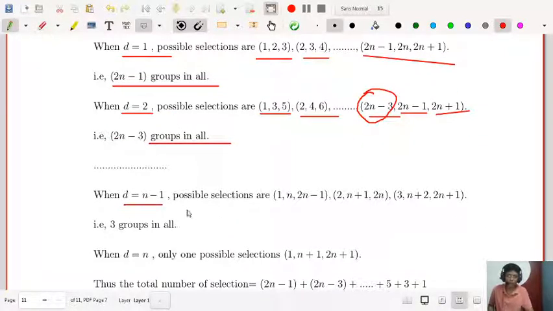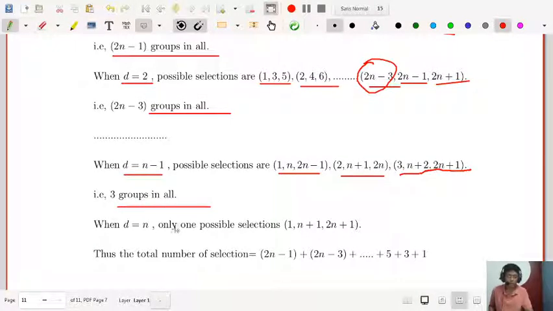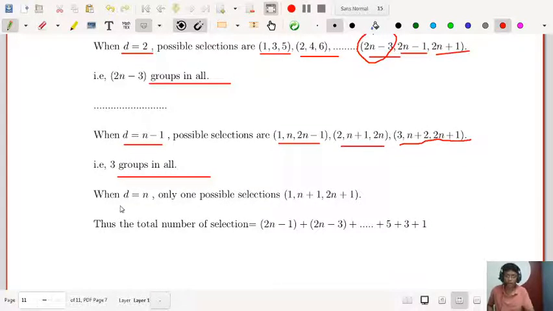If d = n − 1, then it will be 1, n, 2n − 1; 2, n + 1, 2n; 3, n + 2, 2n + 1. So there are 3 groups in all. You can calculate that and verify it by yourself. And lastly, when d = n, there is only one possibility: 1, n + 1, 2n + 1. That is why 2n + 1 terms are given.